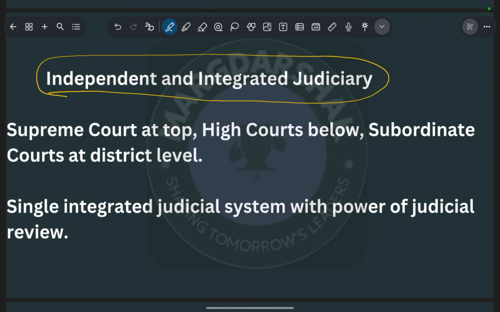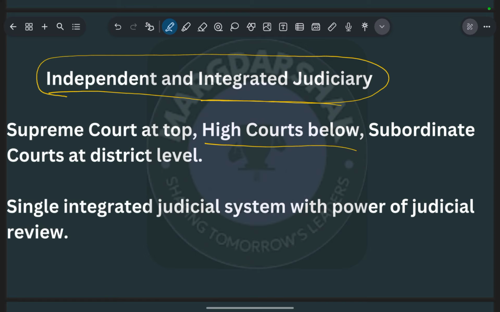If there were not an integrated judiciary, then there might be separate courts for different states. Take the example of Rajasthan: to take the cases of Rajasthan, there would be only one court, the court of Rajasthan. That is not the case in an integrated judiciary. Here there are subordinate courts and high courts, and you can appeal against a high court decision in the Supreme Court.